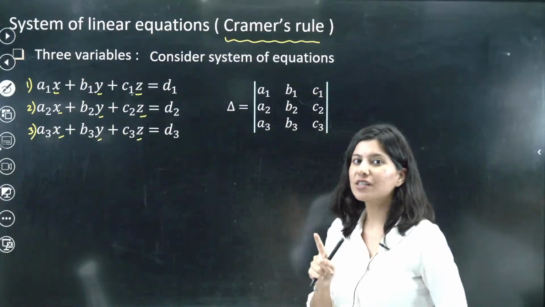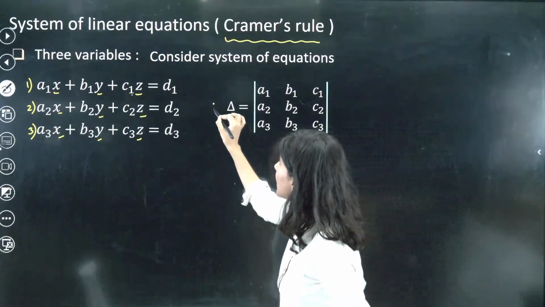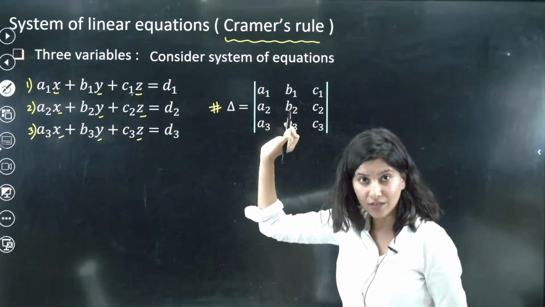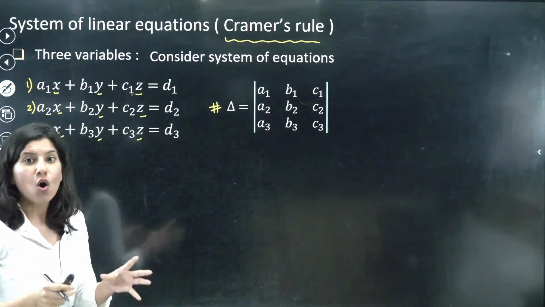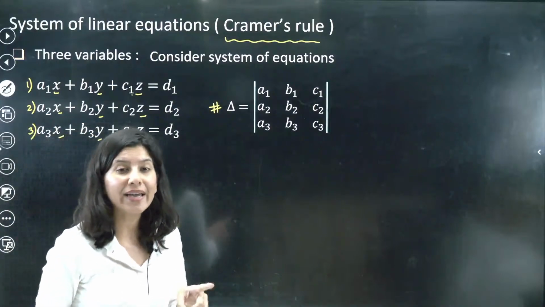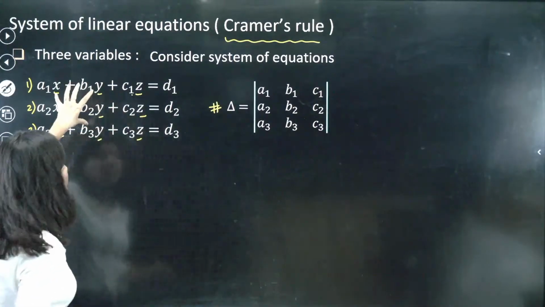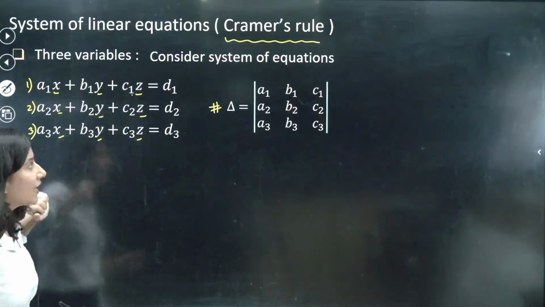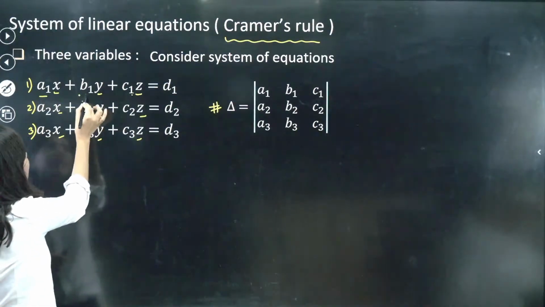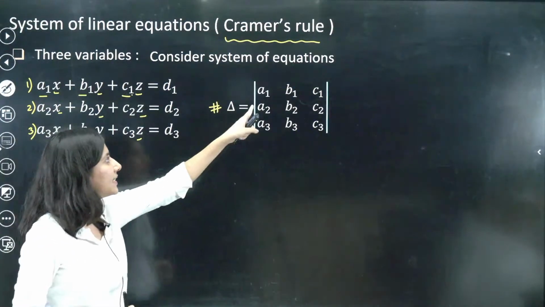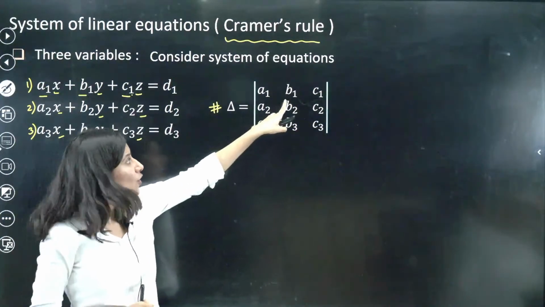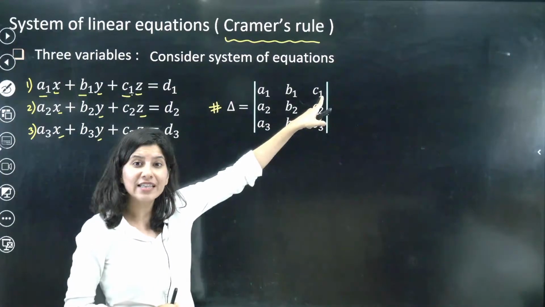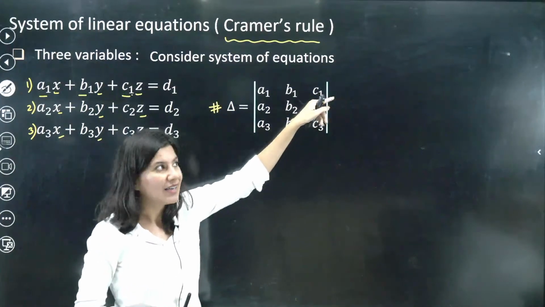The very first determinant is delta. This is the main and primary determinant, and it is formed by all the coefficients of x, y and z of these 3 equations. Can you see A1, B1, C1 is written in row number 1? These are the coefficients of x, y, z of equation number 1.